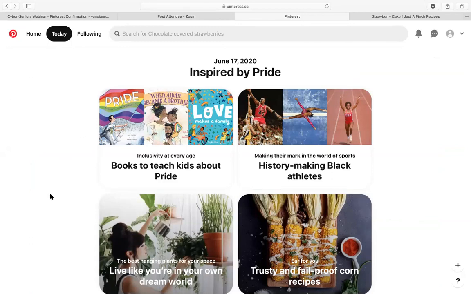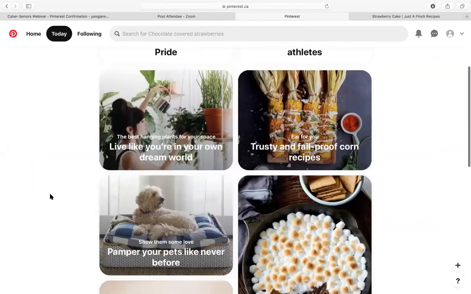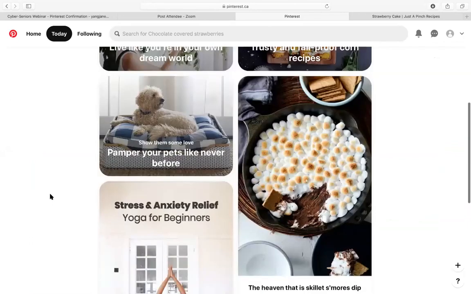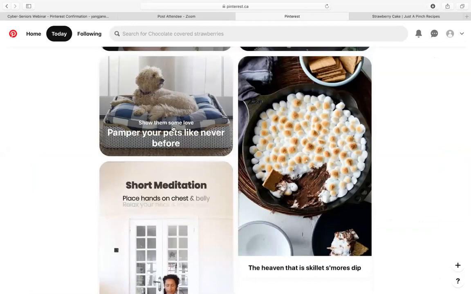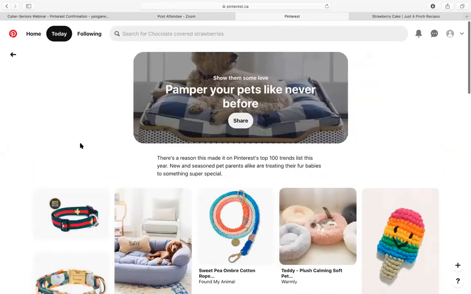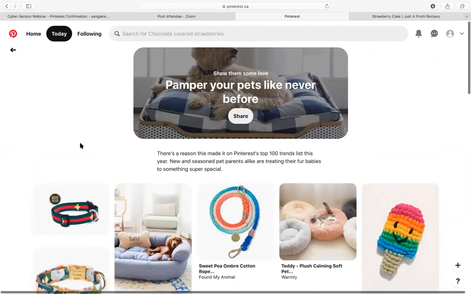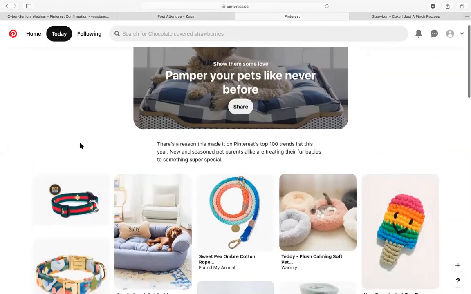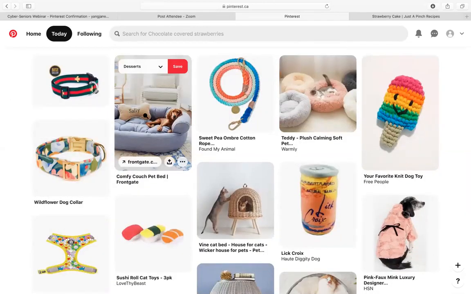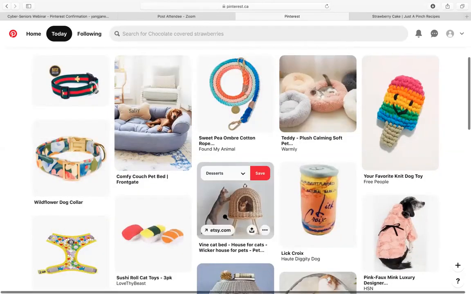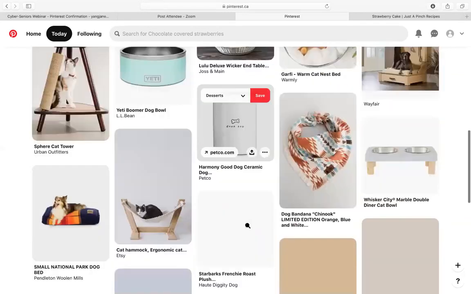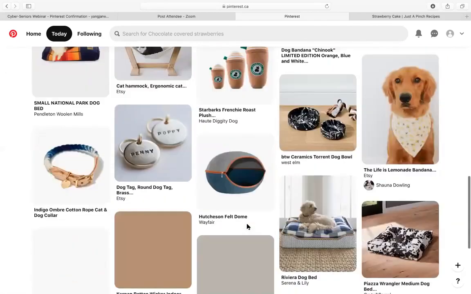And let's see something that we would like to look at. You can say pamper your pets like never before. See what we can do here. So basically underneath this topic, it'll all be topics about your pets and basically anything to do with that. So there's dog beds, cat beds, really just anything to do with that topic.